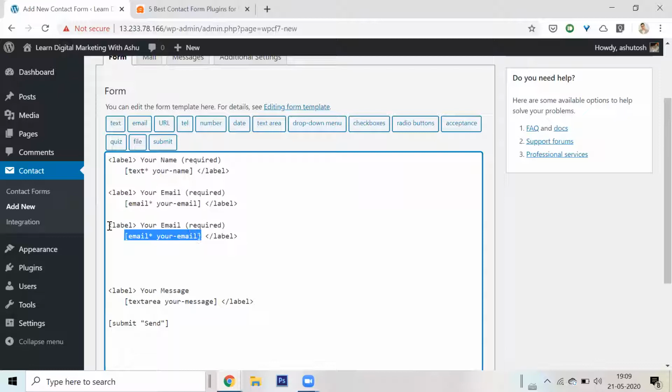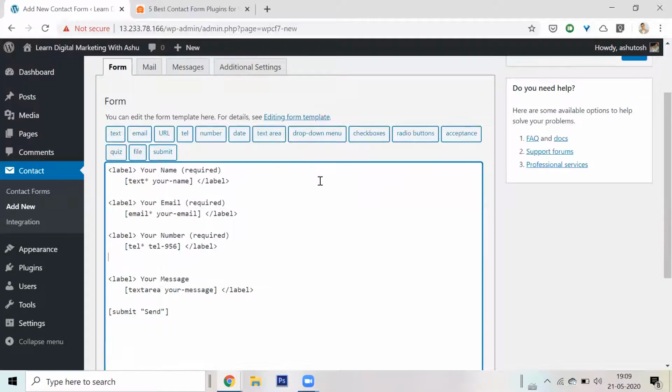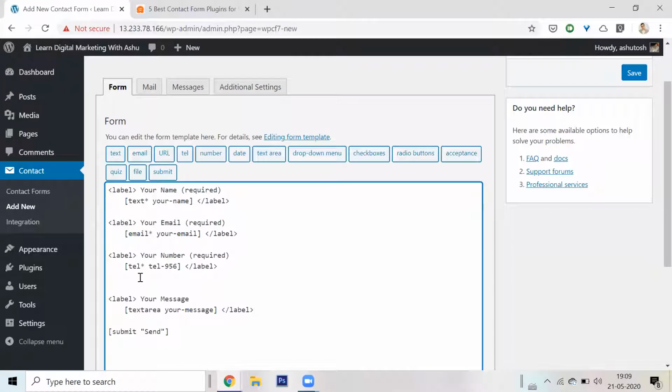Let me replace the telephone number part with this. I don't need the email, I need this telephone number. And instead of your email, this is probably the label, I will say your number. Ready, that's it. Whatever I wanted, I could simply copy paste. I could have a drop down menu, check boxes. I would suggest that you check it yourself. All options are available. The only problem with this plugin is you have to type things in it, but whatever you type will be found there.